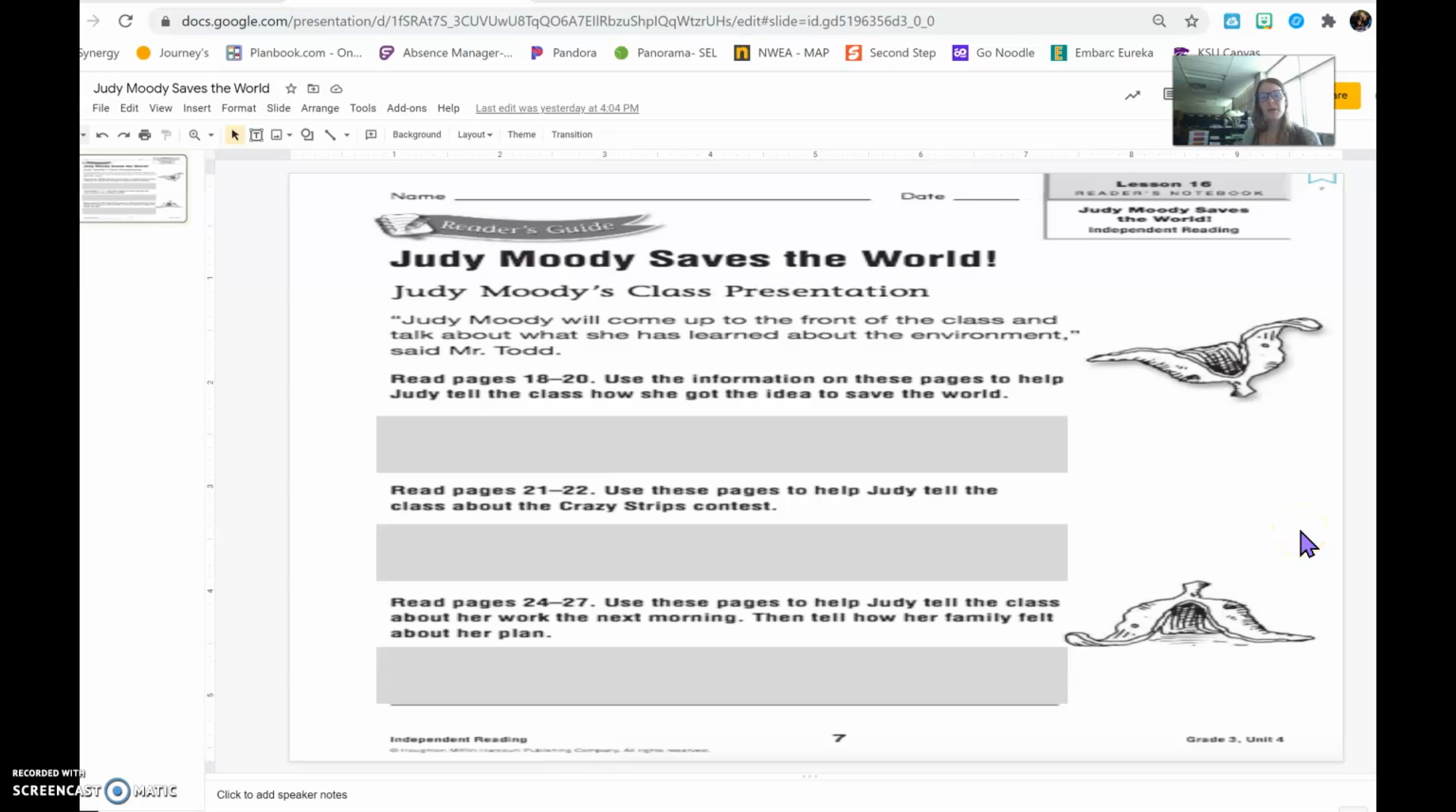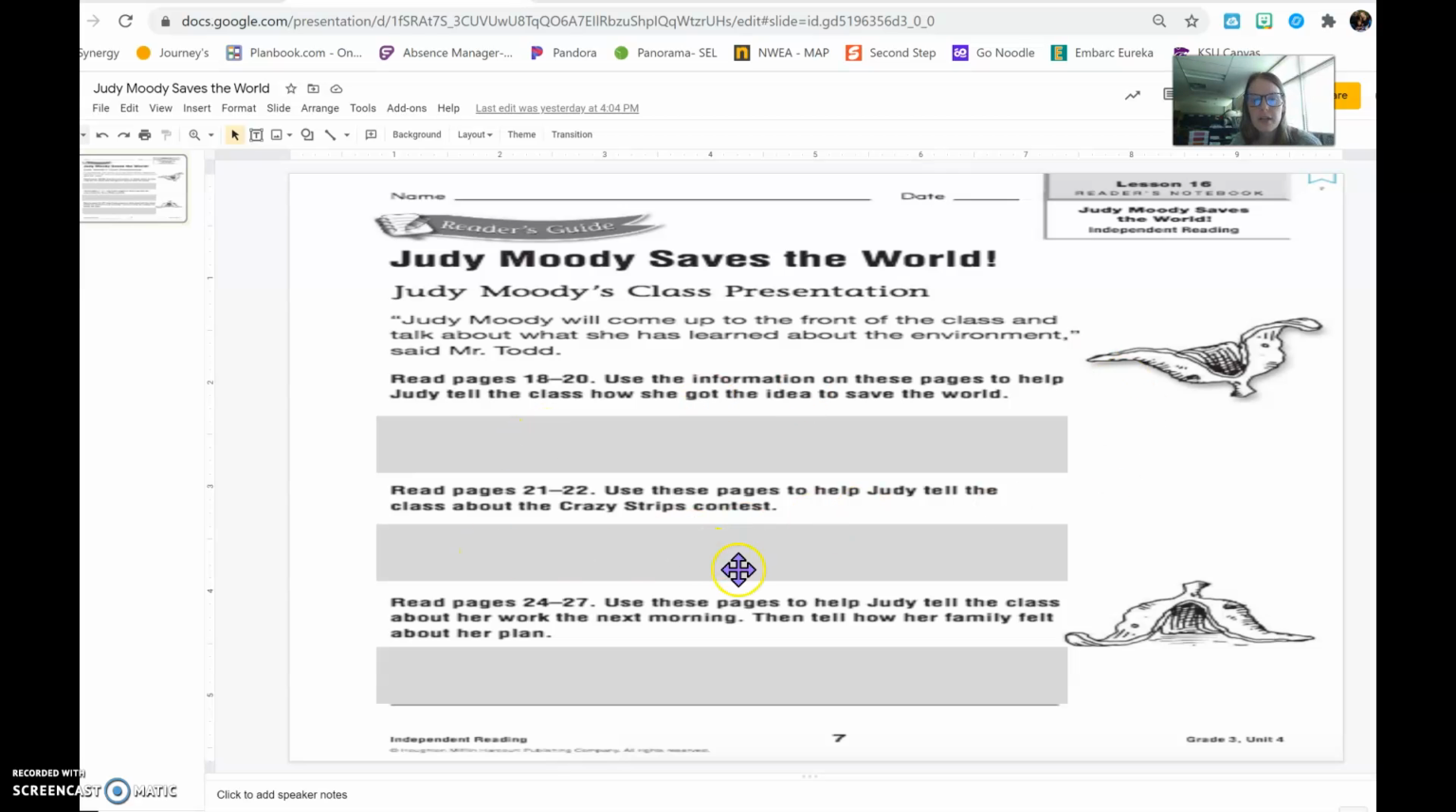So it says read pages 18 to 20 for this first one. Then it says use the information on these pages to help Judy tell the class how she got the idea to save the world. So you need to read 18 through 20 and then see how Judy Moody got the idea to save the world. And then in at least a sentence, you need to tell me how she got the idea to save the world. And you can add text to this, a text box. You cannot write with just your finger on your iPad, or you can just write it on a piece of paper. That's your choice.